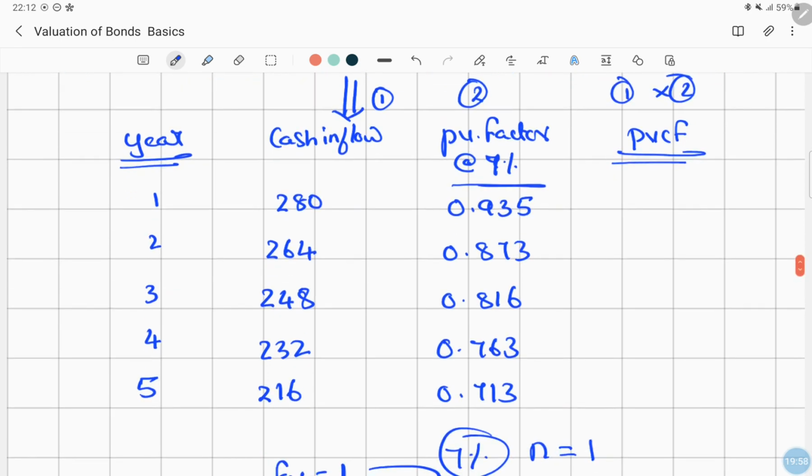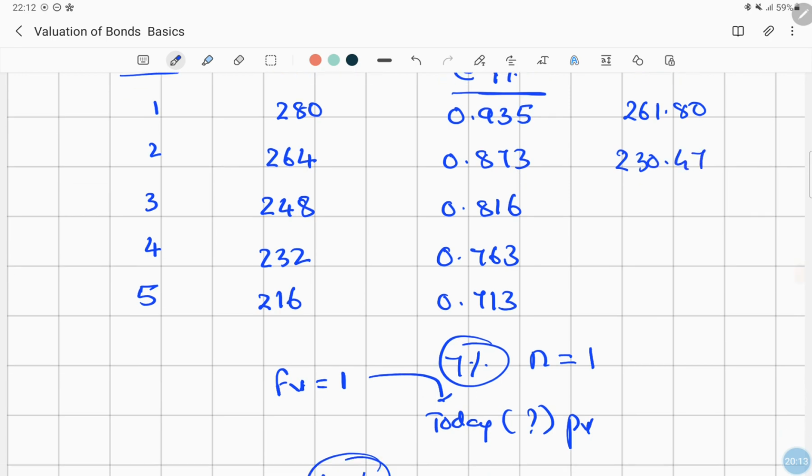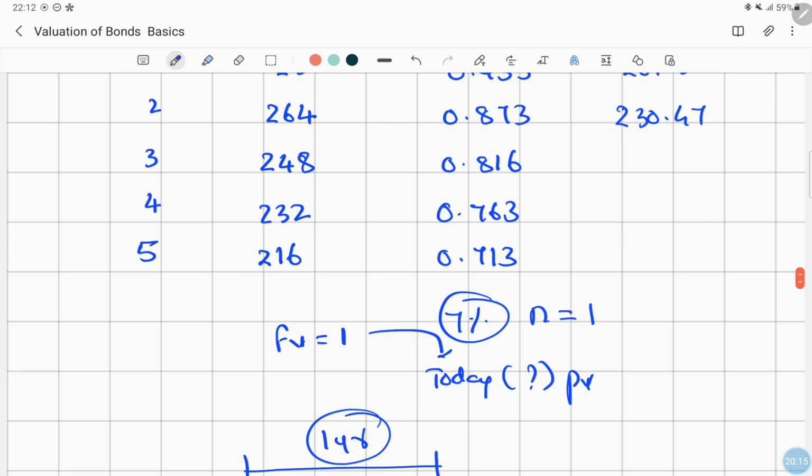So cash inflow 280 into 0.935, I'm getting 261.80. Then I'll multiply 264 into 0.873, I'm getting 230.47. Then I'll multiply 248 into 0.816, I'm getting 202.368.